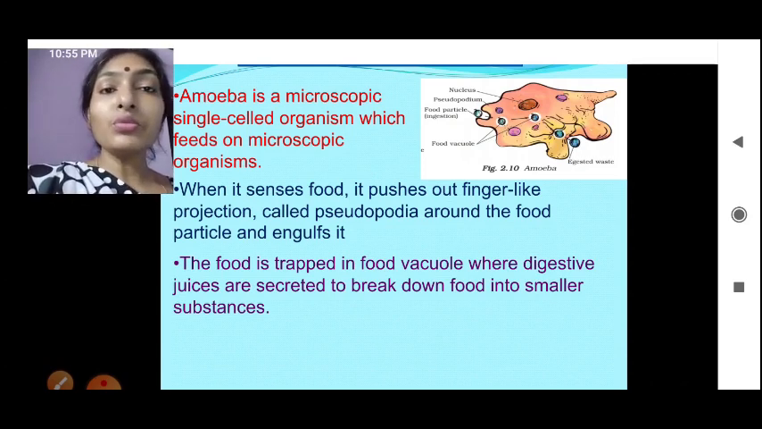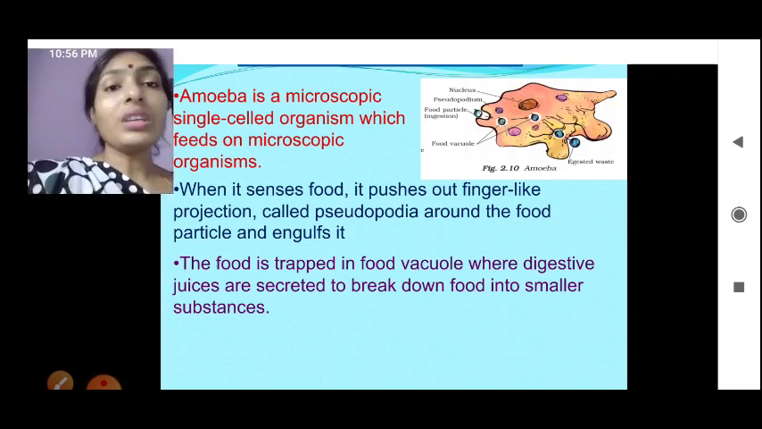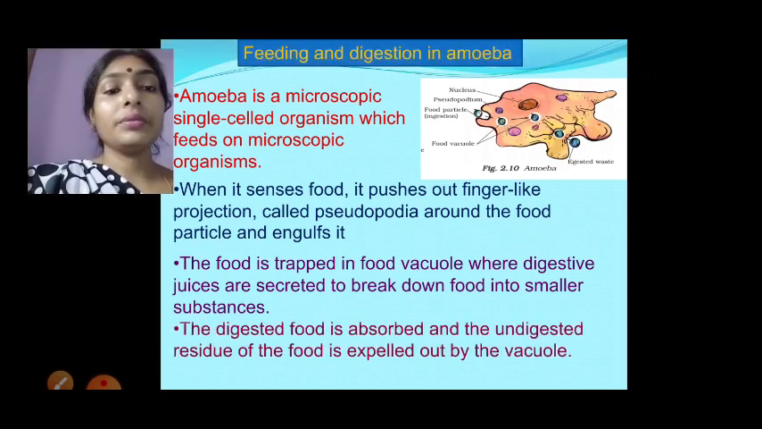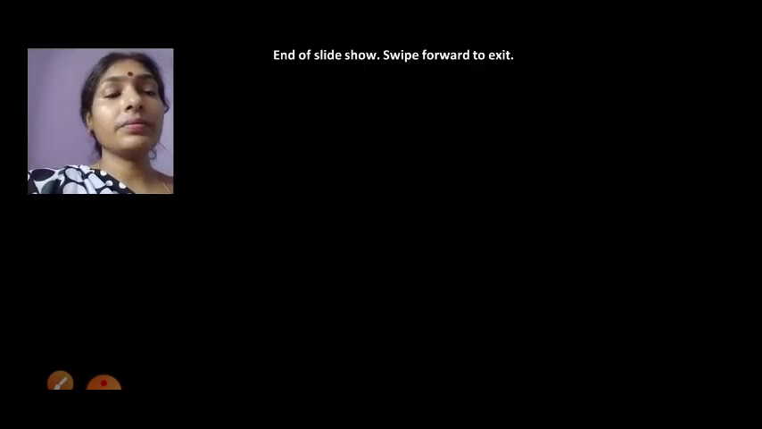When they have to move from one place to another, they also use pseudopodia. That's why it is called pseudopodia. Pseudo means artificial, meaning it is not permanently present. The digested food is absorbed and the undigested waste is expelled out of the vacuole. The vacuole is formed when they make the pseudopodia and close the body around the food. You can observe the process it is showing.